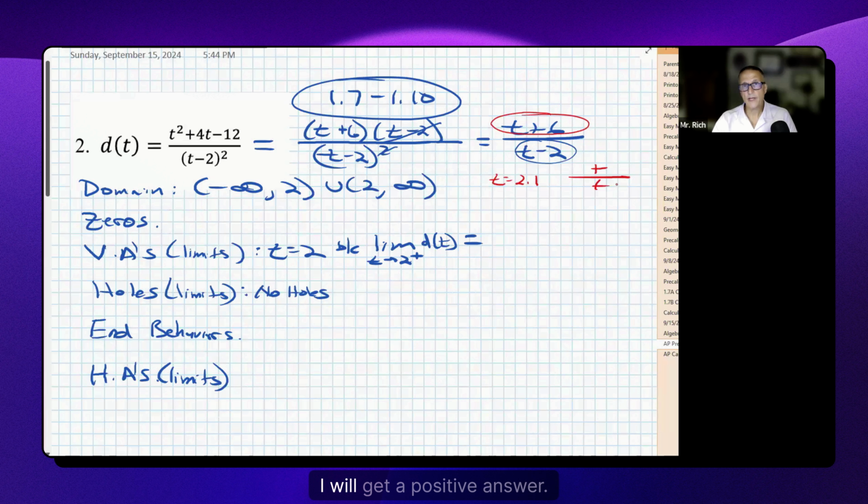I think everybody here knows the end behaviors of y equals x. It goes up to the right and it goes down to the left. Those are the end behaviors. Because it's a linear function with positive slope, it's up to the right, down to the left. It's the same end behaviors as this function.